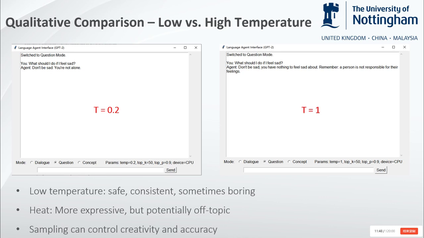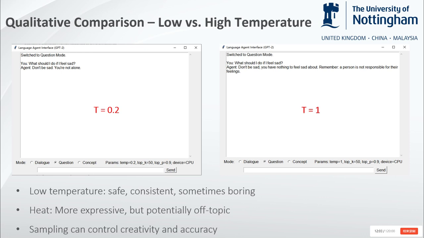The prompt is, what should I do if I feel sad? With temperature equals 0.2, the response is, don't be sad, you're not alone. It's correct and polite, but feels generic, typical of low temperature outputs, safe but dull.